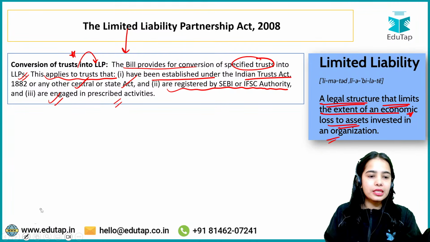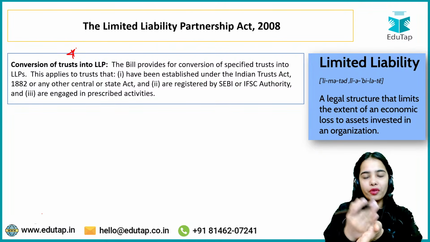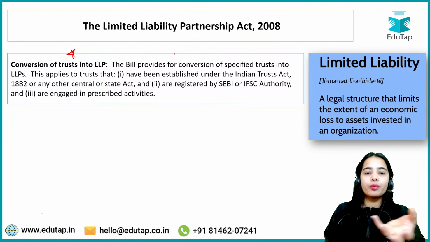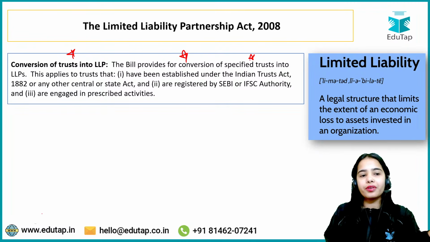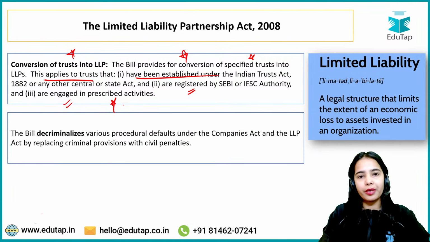Okay. So this is the idea, that if there is a conversion that needs to happen of the trust into the LLP, the bill provides for the conversion of specified trust into LLPs. This applies to trusts that have been established under the Indian Trusts Act 1882. They are registered by SEBI or IFSC authority and they are engaged in prescribed activities as prescribed by the government.